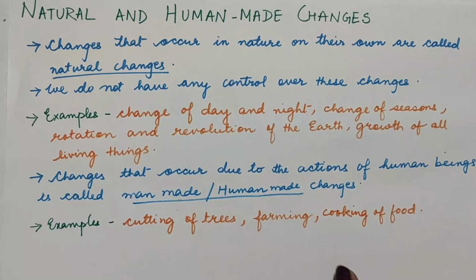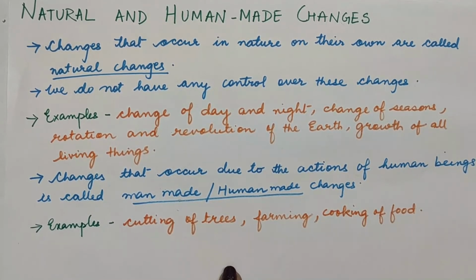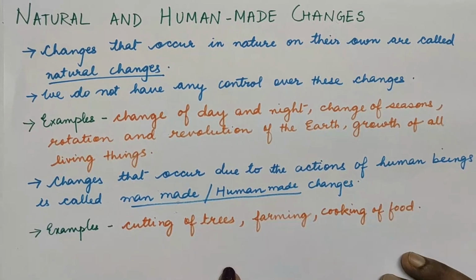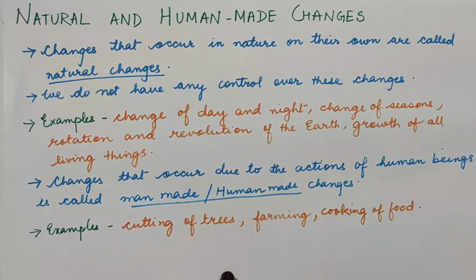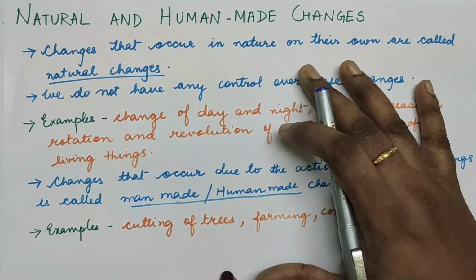Then come the changes that occur due to the actions of human beings. And such changes are called man-made or human-made changes because they are happening because of the action of humans. Human beings are involved in those changes. So it may be like cutting of trees. Humans are cutting them, maybe to make industries or for different purposes. We are doing farming to grow crops. We are cooking food. And all these changes which are done or made by human beings are the human-made changes. So this is the first category of changes.